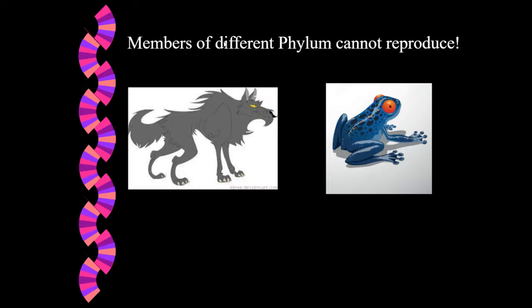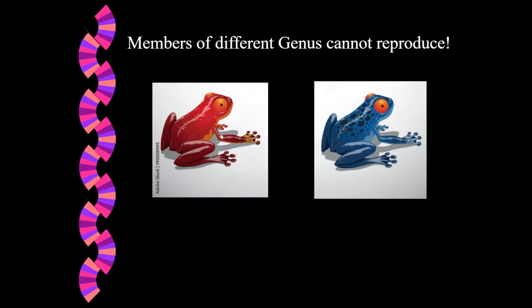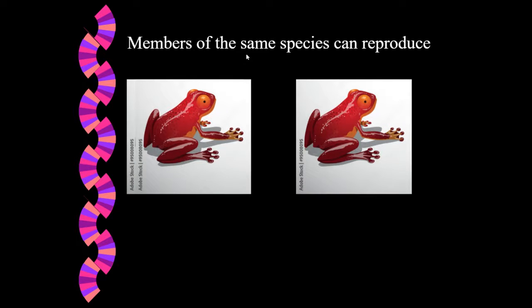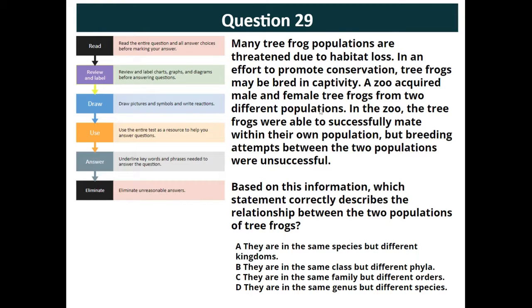If you have members of two different phyla, they cannot reproduce. If you tried a wolf with a frog, it is not going to work. All the way down to even a genus. If you have a similar genus of tree frog and you try to have them reproduce, they will not reproduce together. They have to be members of the same species. So in this problem, they are not able to reproduce, even though they are both tree frogs. They are not members of the same species.